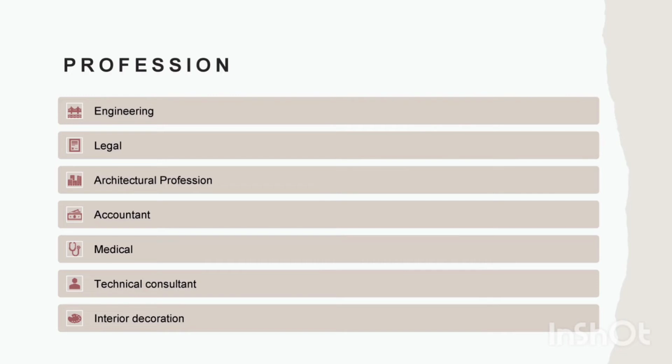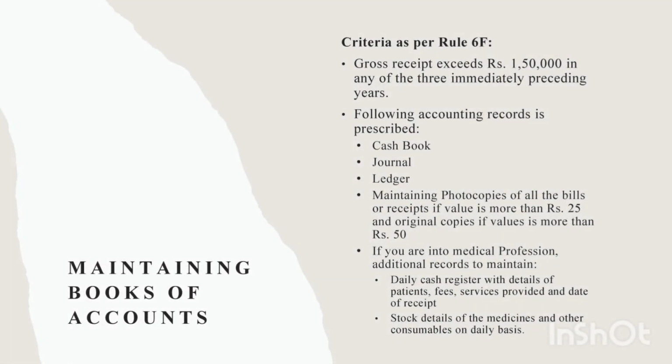Let's talk about professionals. Income tax law provides a list of professionals. They are engineering, legal, architectural profession, accountant, medical, technical consultant, interior decoration. Professionals carrying on the above mentioned specified professions are required to maintain books of accounts in accordance with Rule 6F of the Income Tax Rules.